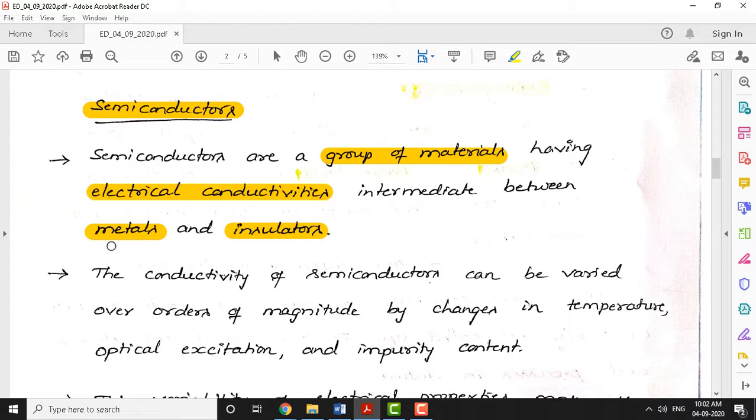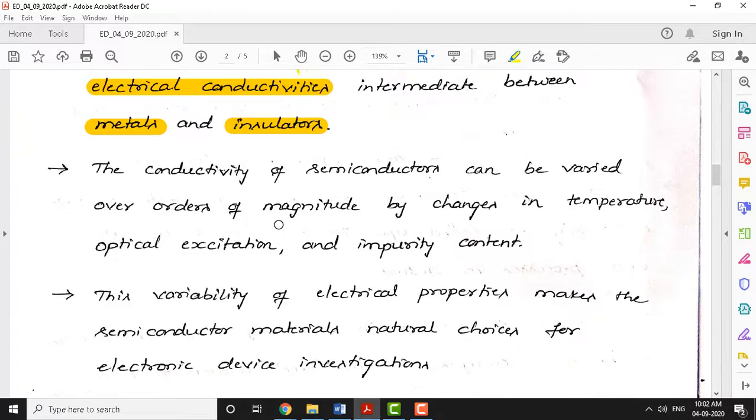We know that metals are good conductors of electricity and insulators are bad conductors of electricity, whereas semiconductors fall in between. We can't say that semiconductors are metals or insulators. At room temperature they partially conduct. If the temperature increases, they may become metals or good conductors. If the temperature drops, they may become insulators. That's why semiconductors are very difficult to classify as metals, and they cannot be grouped under insulators. This is the basic definition here.